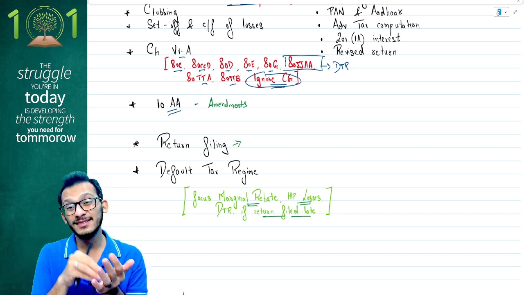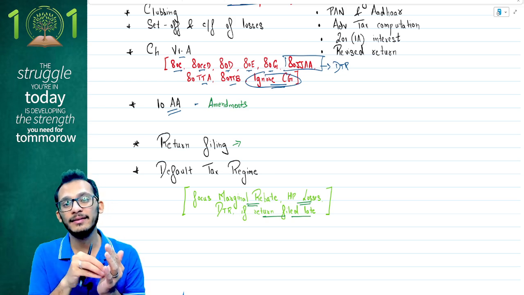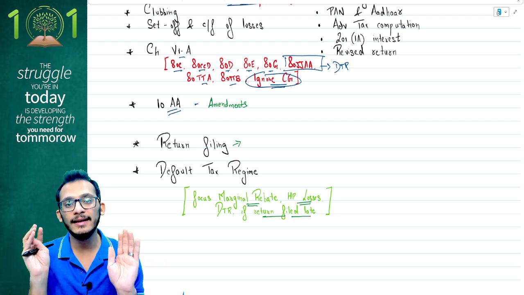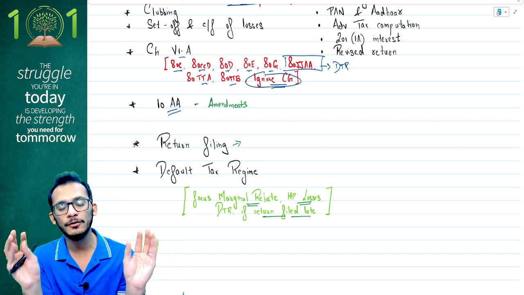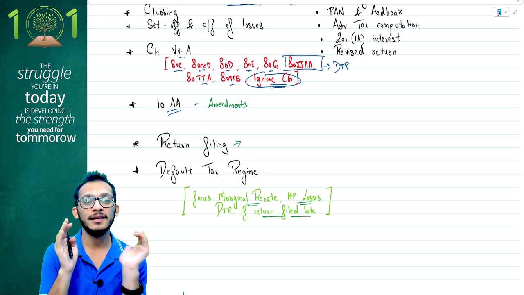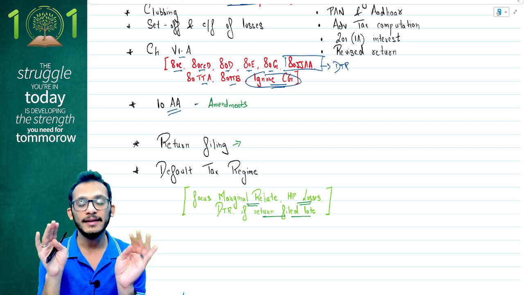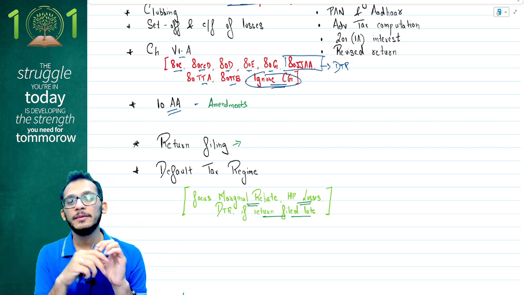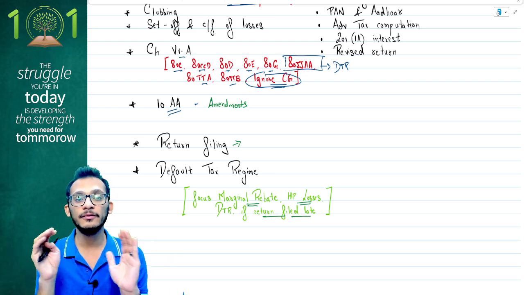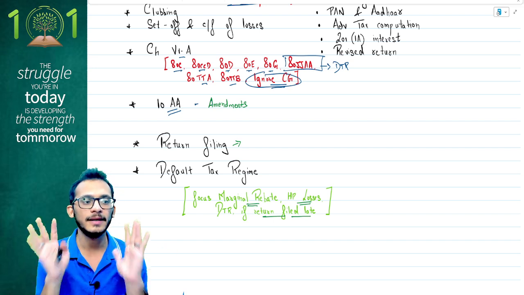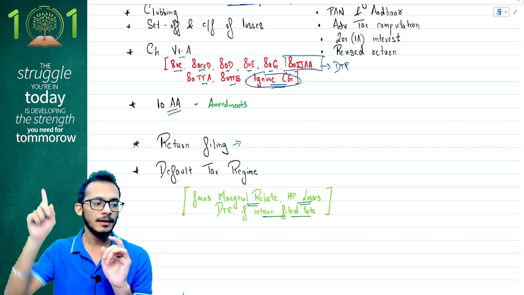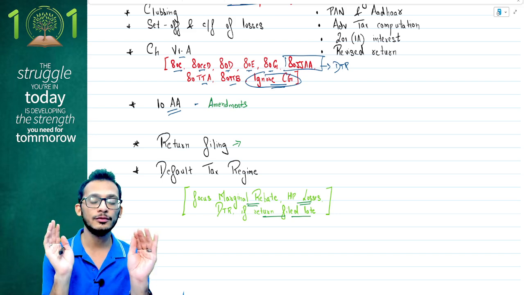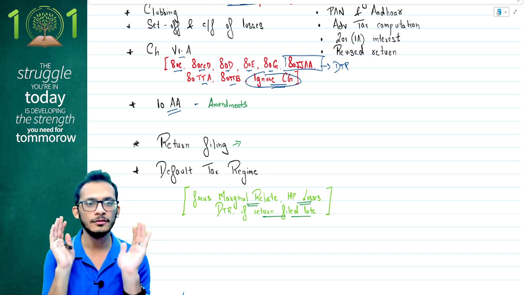A lot of questions in the September exam purposely gave you a fact that the person has filed the return late. Now, people assume that because the return is filed late, they assume 234F, 234A, and Chapter VI-A deductions not being eligible. But what they forgot to realize is that it does not matter, because the person has been forced into the default tax regime, and alternate rules do not even apply. This is something ICAI tested in the September exam, and the expectation of testing in January is also high.